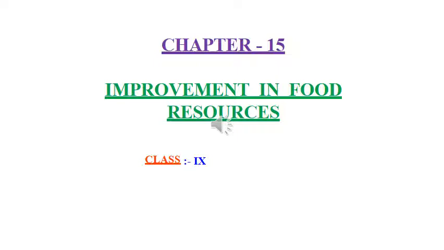Students, we are going to start with the new chapter, the third chapter in bio. The first chapter which we had completed was the fundamental unit of life. The second chapter which we completed is tissues. And now we are going to start with the new chapter, that is chapter 15, improvement in food resources. It's a very long chapter and you've already learnt something about it in 8th standard, various agricultural practices.